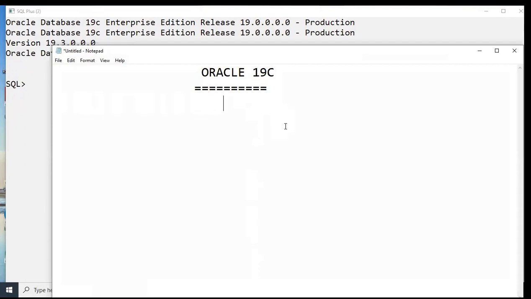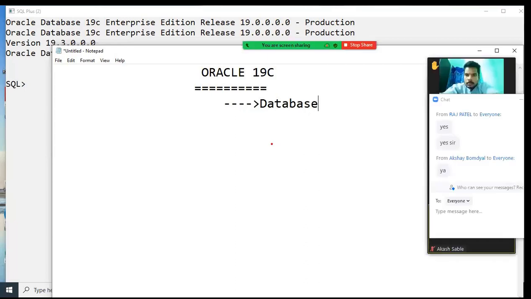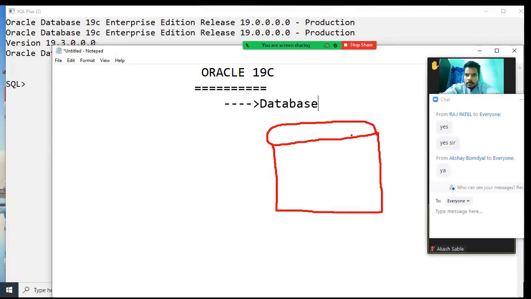These products we are learning. What is the purpose of these database products? To store data permanently in secondary storage devices, on the hard disk. When we install these database softwares in our system, some place is automatically created in the hard disk. This place is called a database. Already yesterday we told this.